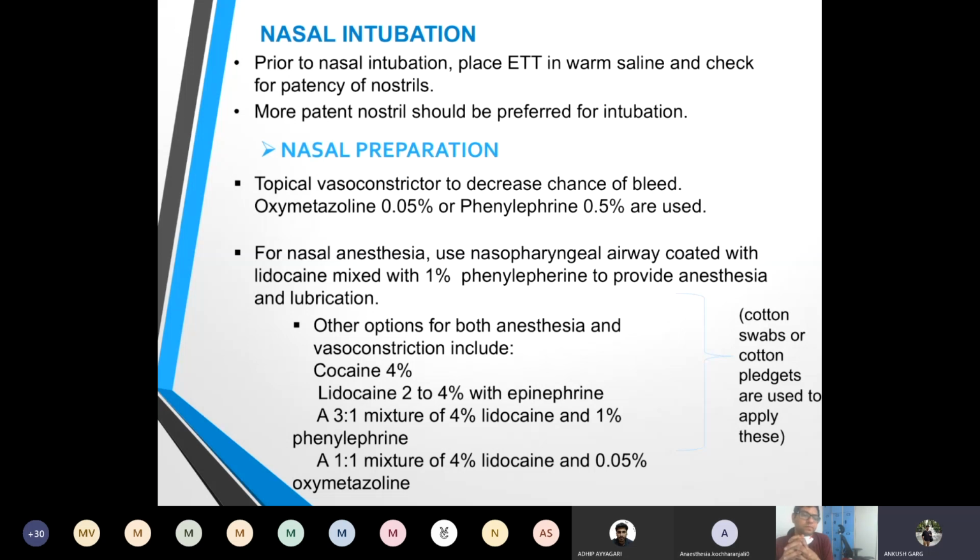Then we need to prepare the nasal mucosa, for which we will give oxymetazoline or xylometazoline spray. This is a topical vasoconstrictor which will decrease the chances of bleeding and decrease the secretions. For nasal anesthesia, we can use nasopharyngeal airways coated with 1% lignocaine and phenylephrine to provide anesthesia and lubrication.